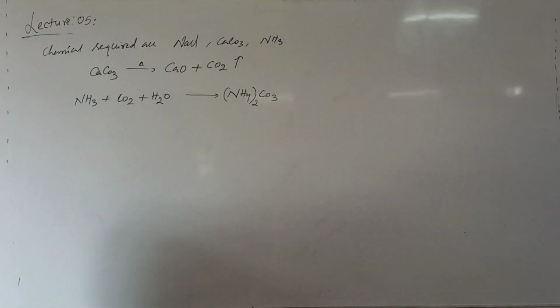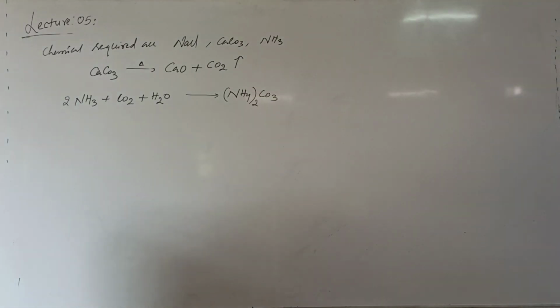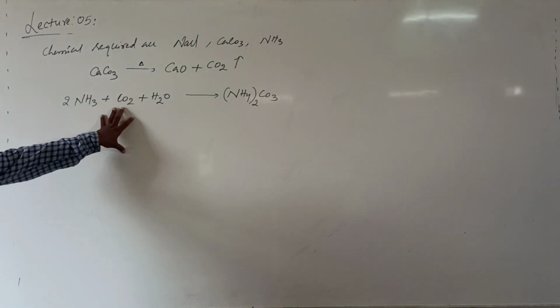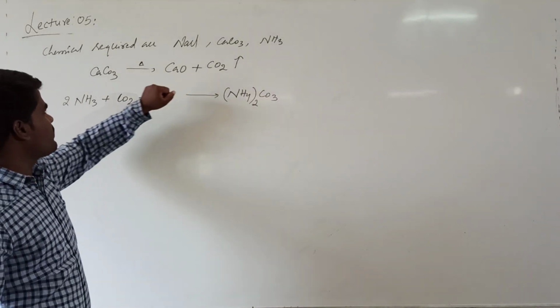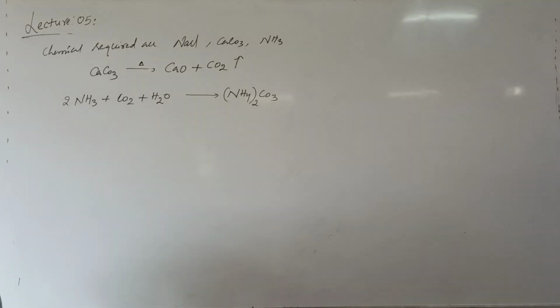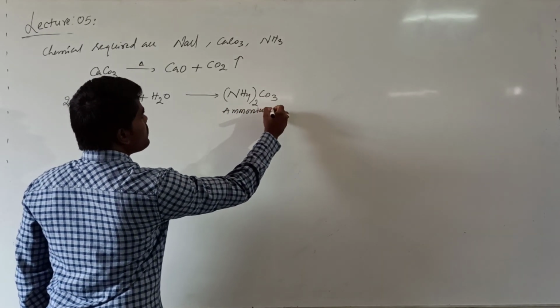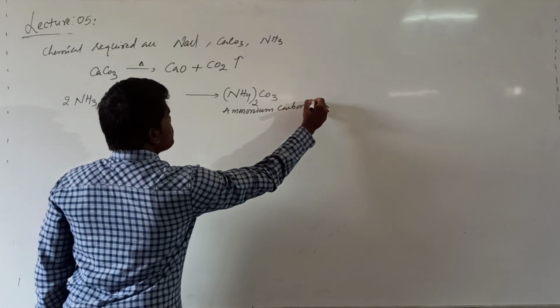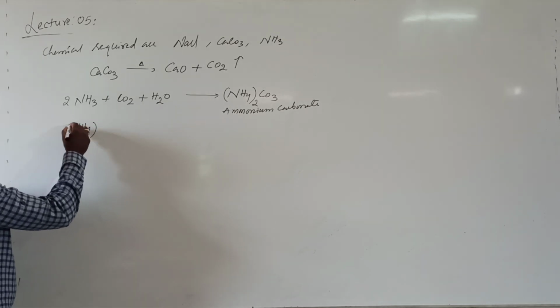The balanced equation: 2 moles of ammonia react with 1 mole of carbon dioxide, which comes from the decomposition of calcium carbonate, and form ammonium carbonate.